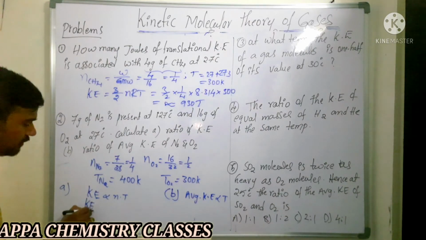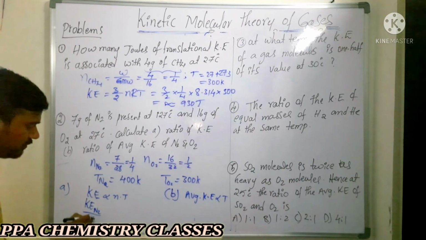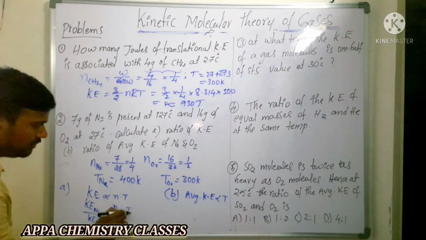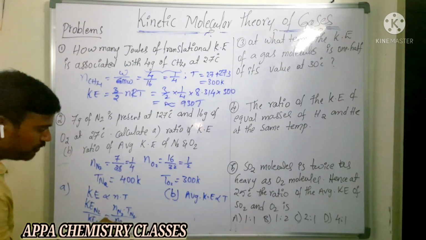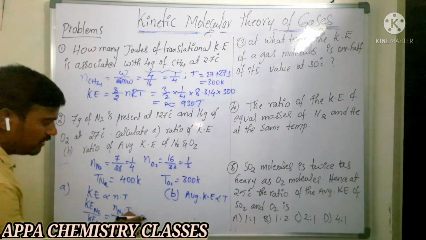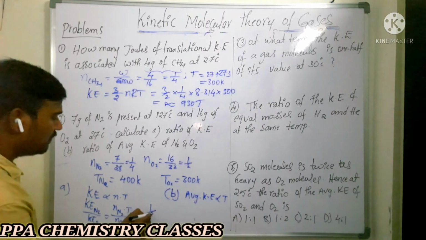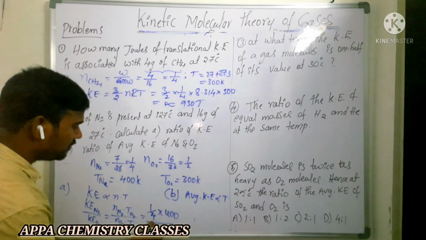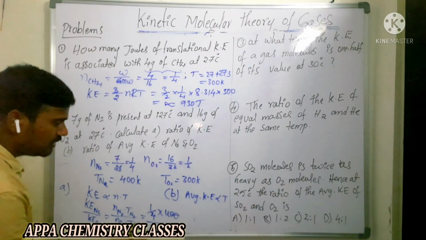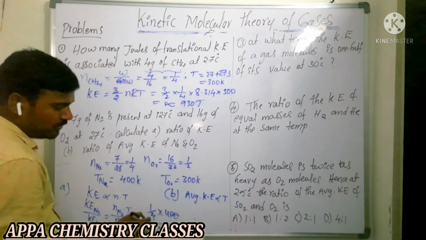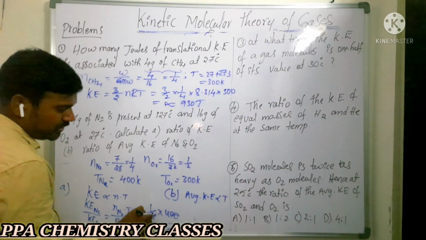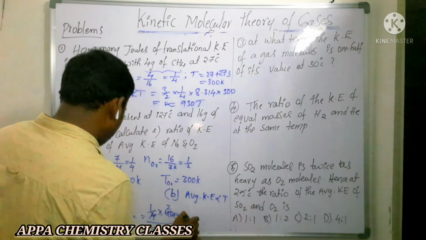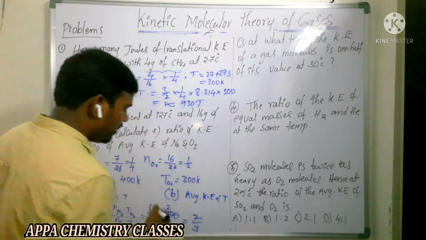So kinetic energy of nitrogen by kinetic energy of oxygen is equal to the number of moles of nitrogen into temperature of nitrogen, by the number of moles of oxygen into temperature of oxygen. That is 1 by 4 into 400, by 1 by 2 into 300. Two zeros get cancelled, and we get 2 by 3. So 2 by 3 is the ratio of kinetic energies.